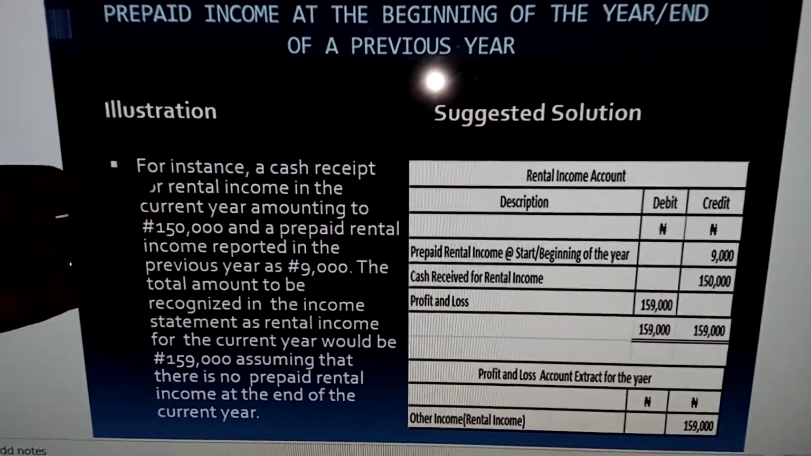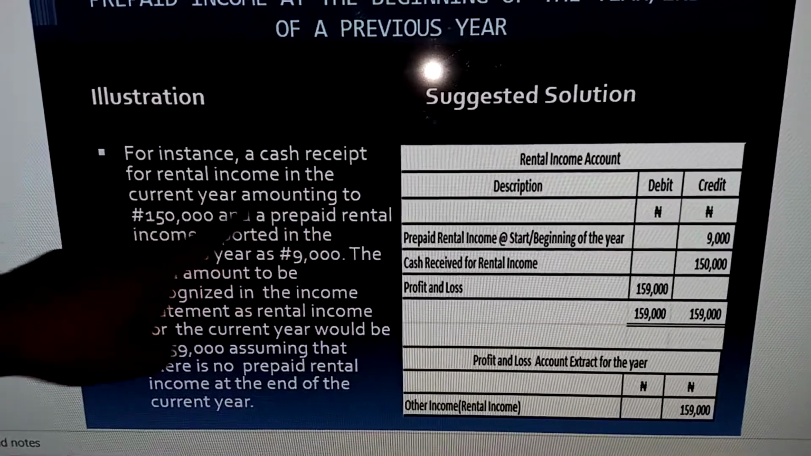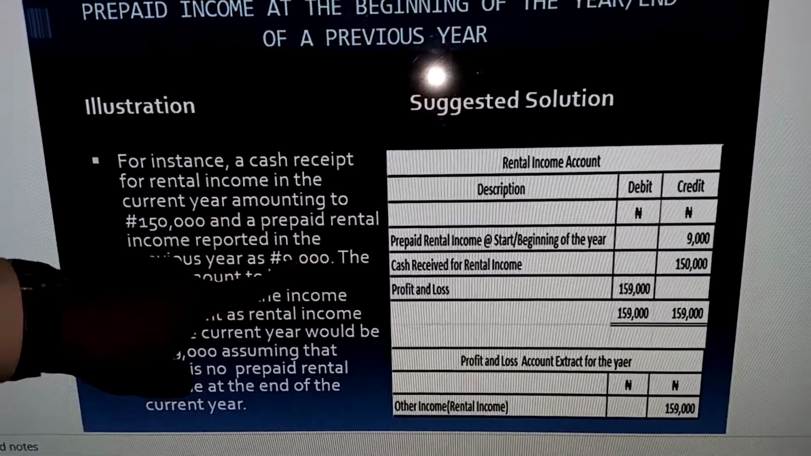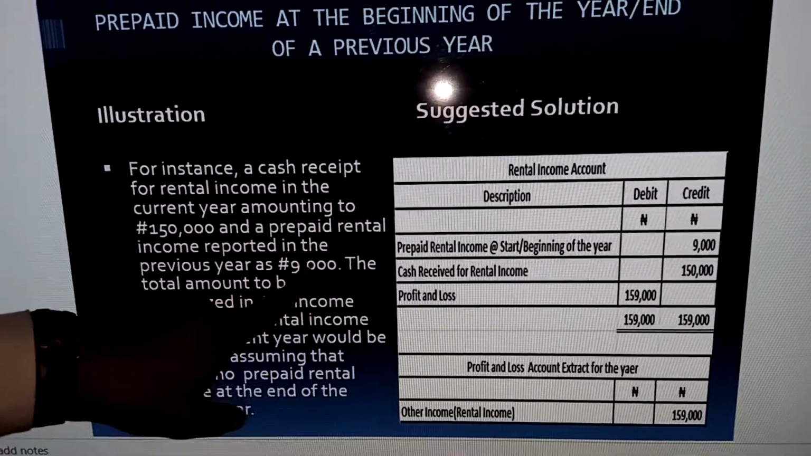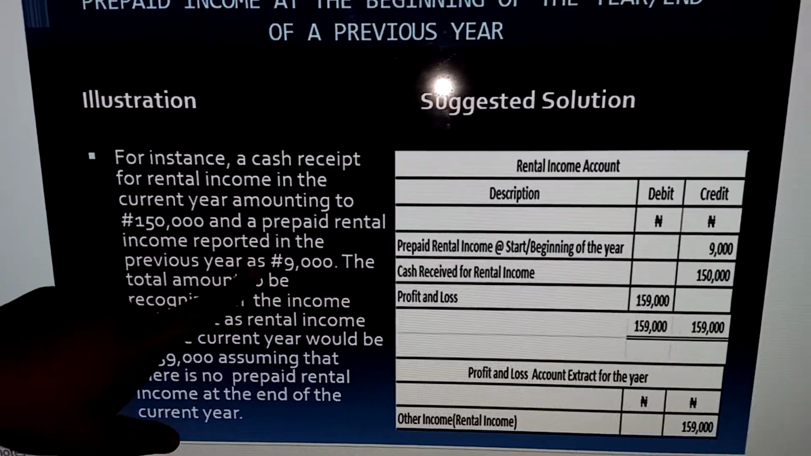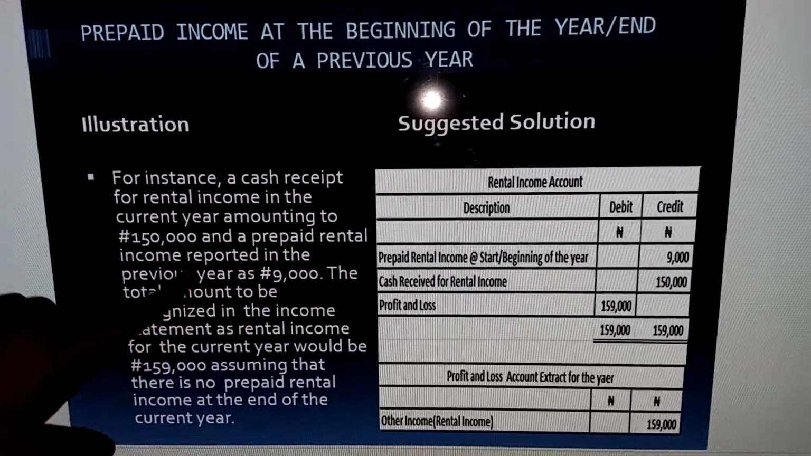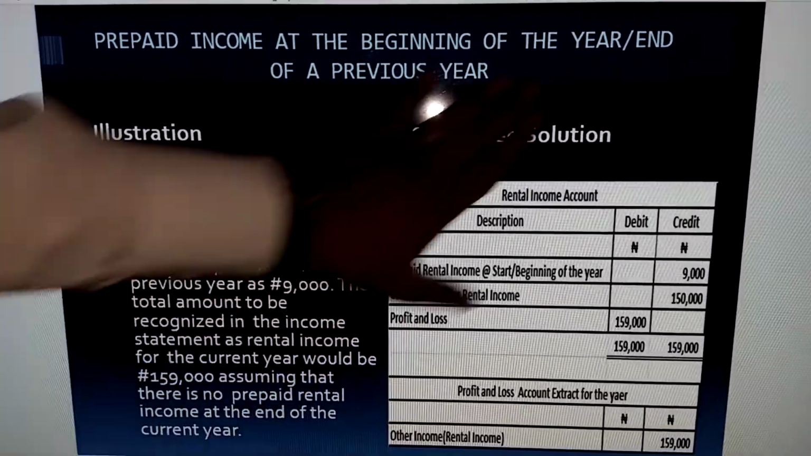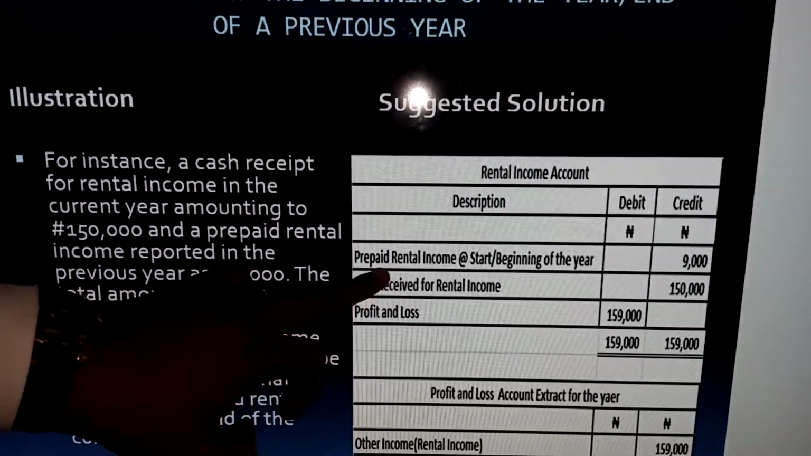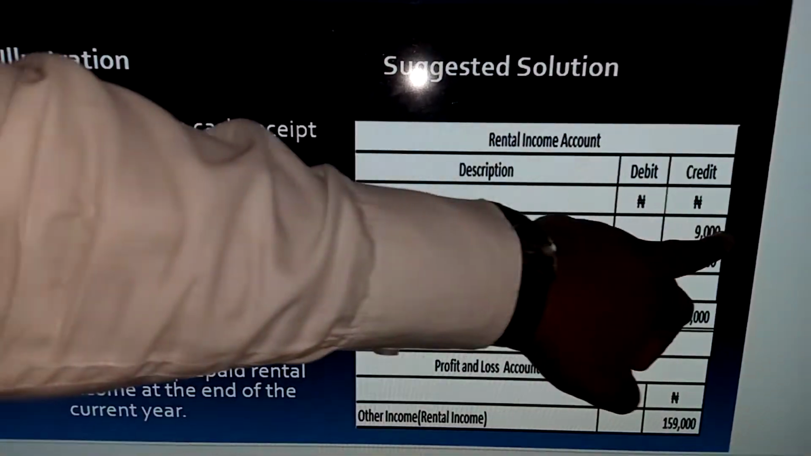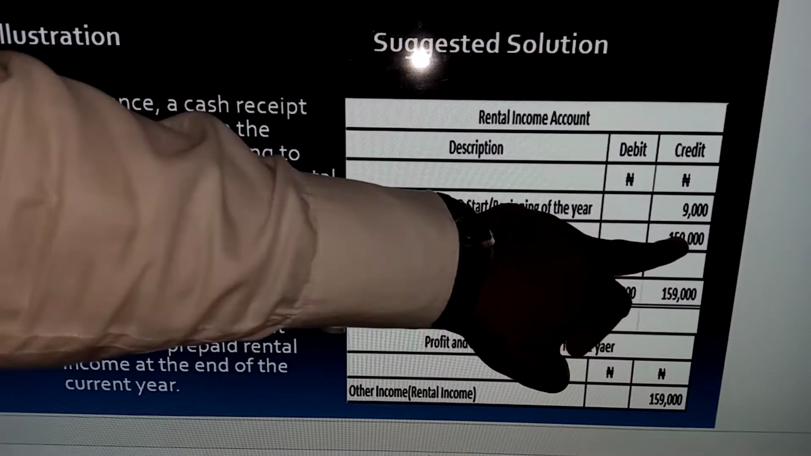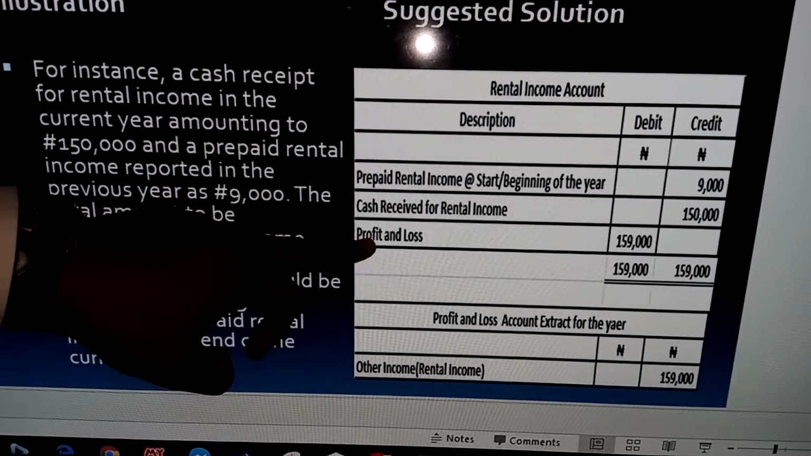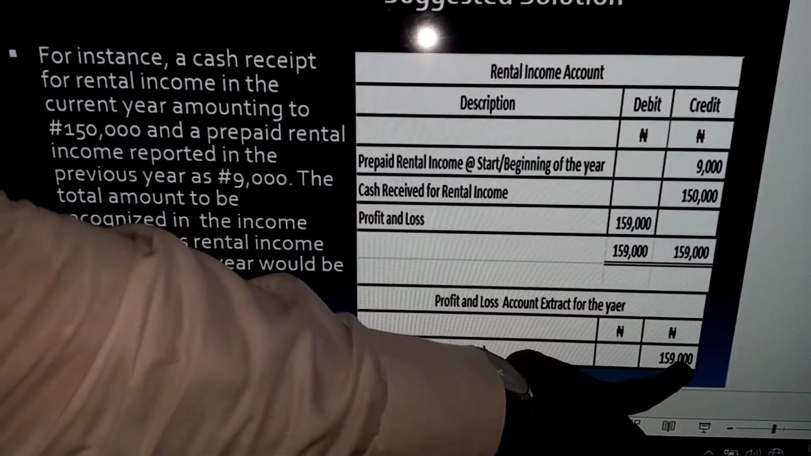We're saying that a cash receipt for rental income in the current year amounts to 150,000, and a prepaid rental income reported in the previous year is 9,000. So if you reported something in the previous year, it becomes the one at the beginning of the year. And prepaid income at the beginning of the year is added to the amount charged for or deemed to be earned for the year. So look at it here. This is the rental income. We have prepaid rental income at the beginning of the year, 9,000. Cash received for rental income, 150,000. So 150,000 plus 9,000, that's 159,000. That's what you're taking to profit and loss account as an income. So we have other income here, rental income, 159,000.